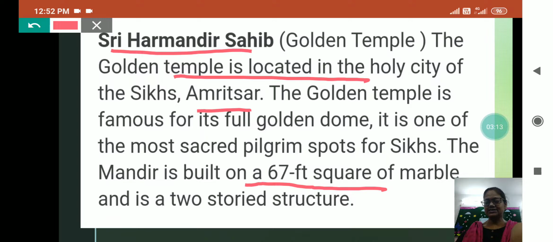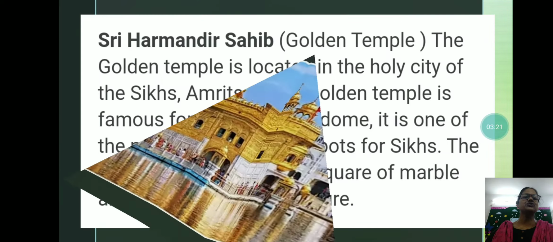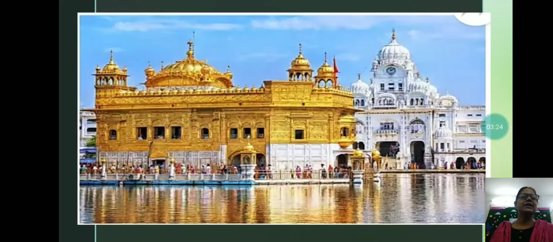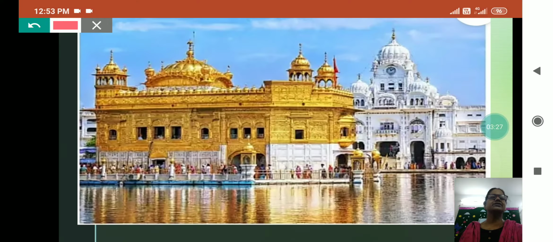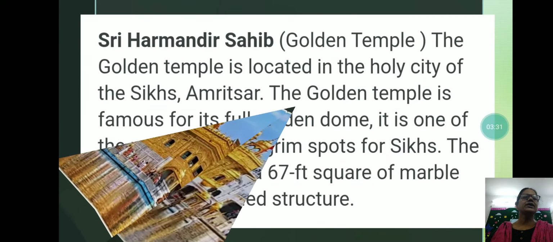Okay, and it is usually called the Golden Temple in English because it is plated with gold. Already see in the picture, you can see it is plated with golden color here, see. That's why it is called Golden Temple.